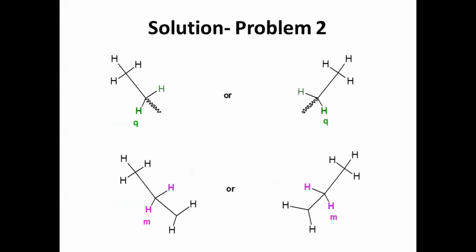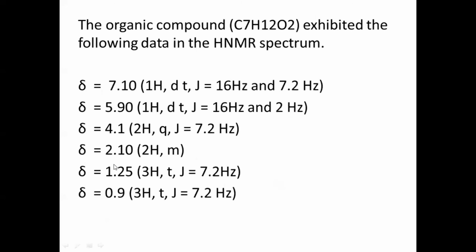The next signal corresponds to two protons and is a quartet. That means CH2 is attached to CH3. By seeing this pattern itself, we can tell it is an ethyl fragment. The chemical shift value is 4.1. One more thing: for the other CH2 protons the signal is a multiplet, which means that CH2 is attached to CH3 on one side and some other number of protons on the other side.